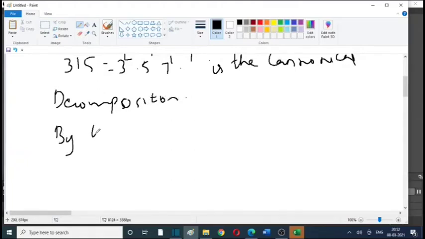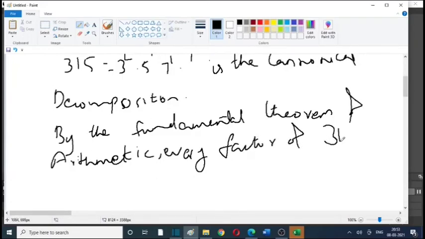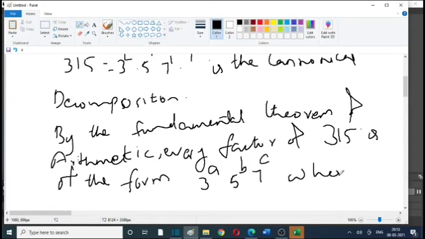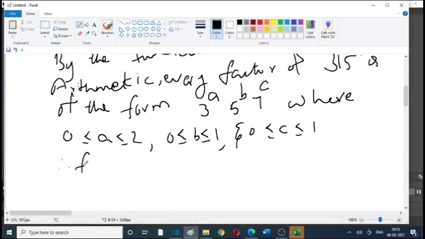By the fundamental theorem of arithmetic, every factor of 315 is of the form 3 raised to A, 5 raised to B, 7 raised to C, where 0 is less than or equal to A less than or equal to 2, 0 less than or equal to B less than or equal to 1, and 0 less than or equal to C less than or equal to 1. Therefore, the factors of 315 are as follows.